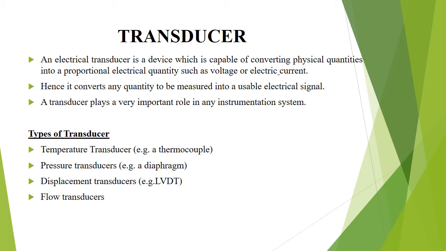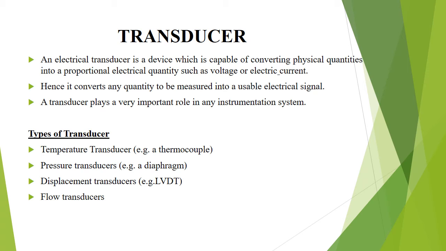Next, transducer. An electrical transducer is a device which is capable of converting the physical quantity into a proportional electrical quantity such as voltage or electric current. Hence, it converts any quantity to be measured into a usable electrical signal. This physical quantity to be measured can be pressure, level, temperature, displacement, etc. The output obtained from the transducer is in electrical form and is equivalent to the measured quantity.